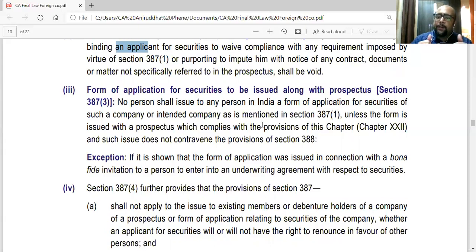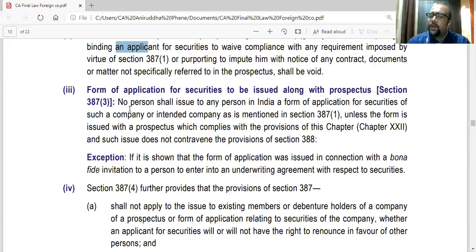It is not a complete prospectus. If the applicant wants a complete prospectus, they can go to the company website, or send a notice to the company that they want the prospectus. So generally they are talking about the abridged prospectus. Every application form should be attached with a prospectus, so later they can tear it off and submit it to the company.